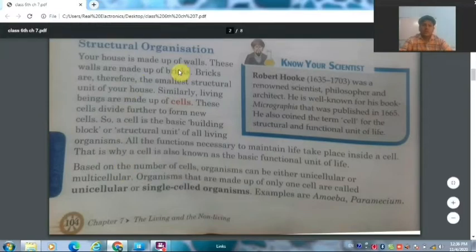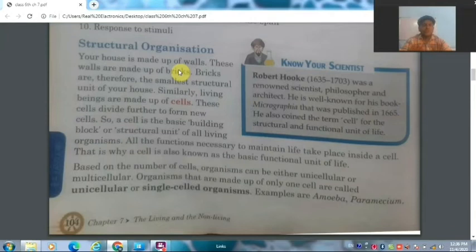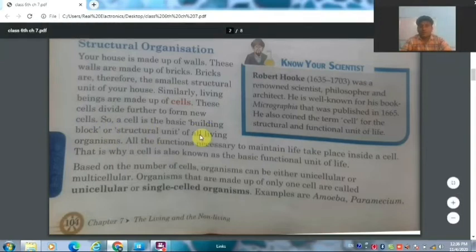As you have seen any wall around you, you will see that it is made up of small bricks. So you can see a full wall, and you can also see those small bricks out of which that wall is made. Similarly, all the living beings around us, whether they are plants, animals, or us, that is human beings, we all are made up of very small tiny particles which are called cells. These cells divide further to form new cells. That's how we grow. So the basic building block or structural unit of all living organisms is a cell.